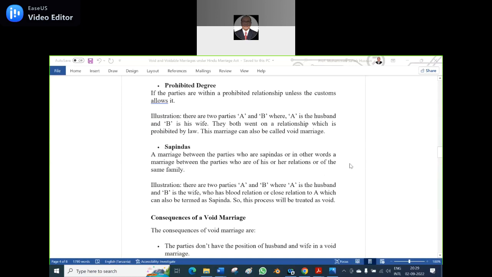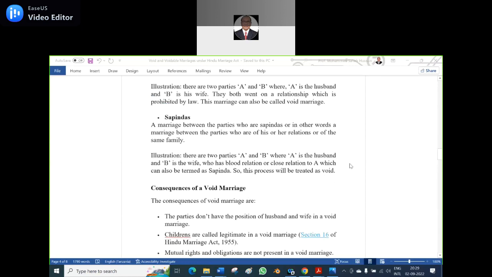Sapindas: a marriage between parties who are sapindas, in other words, who are relations of the same family. Illustration: there are two parties, A and B, where A is the husband and B is the wife, and B has a close blood relation to A, which can also be termed sapinda. So this marriage will be treated as void.